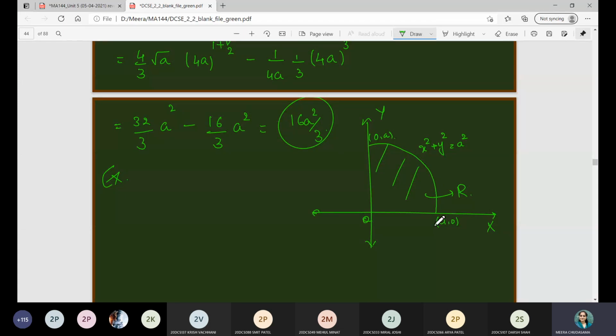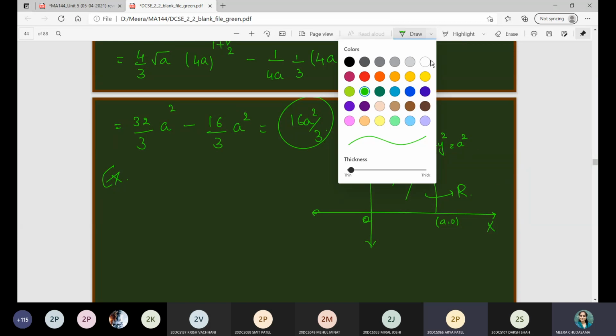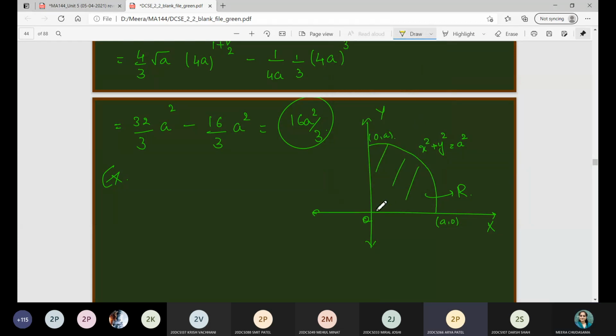Since it is a circle, polar coordinates will always be easy to compute, right? So you can convert it. Now tell me, what are the limits of theta and r in this case? Theta is 0 to pi by 2 and r is 0 to a.